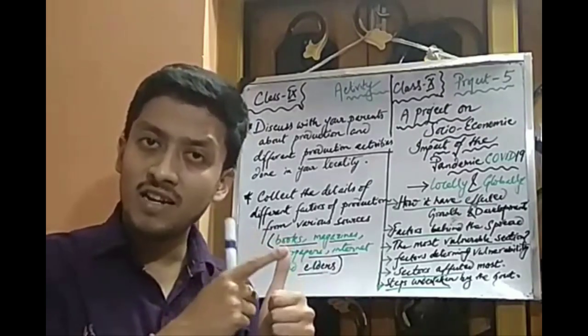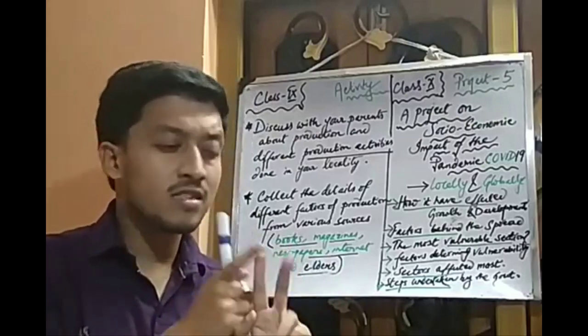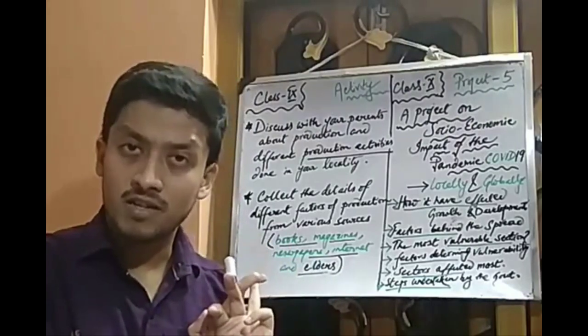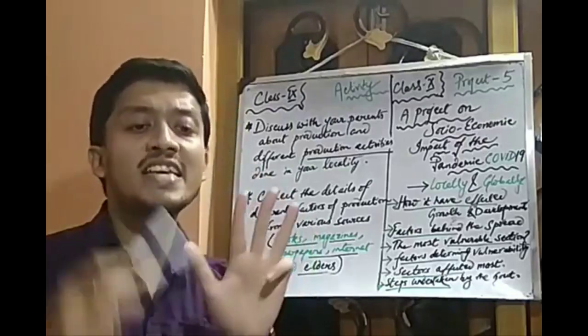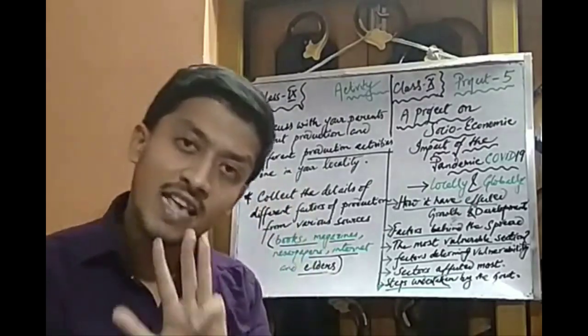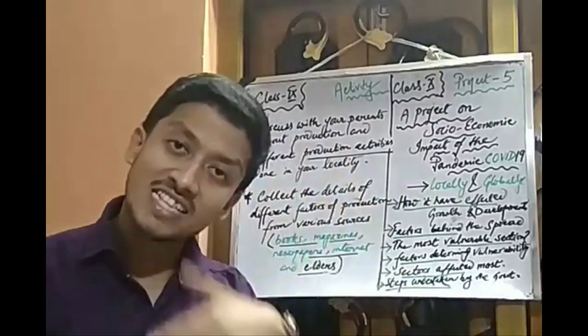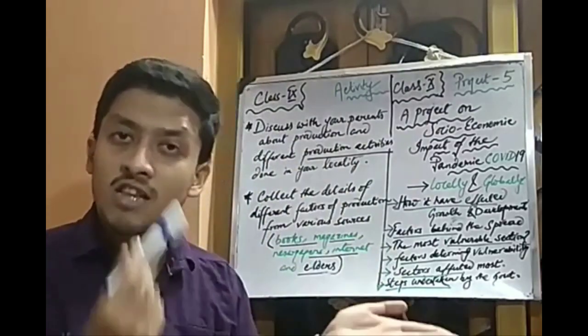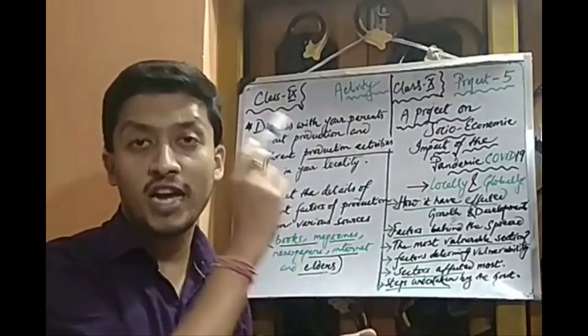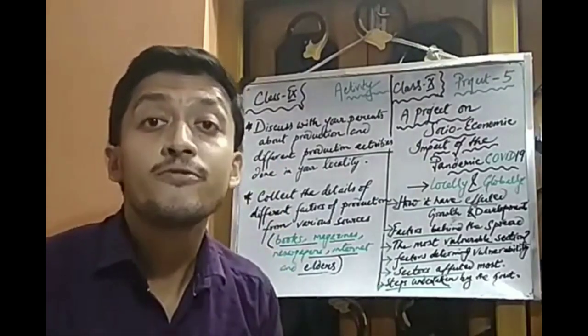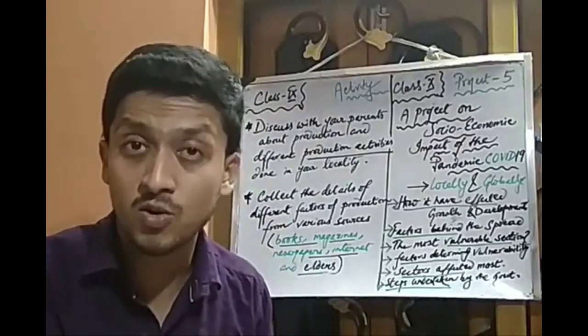As you all know, we are having history, civics, geography as well as economics. These four subjects, each carrying 20 marks, is there as your 80 marks as a whole pen and paper test. The rest 20 marks is there in your project, in your project file that you need to do.